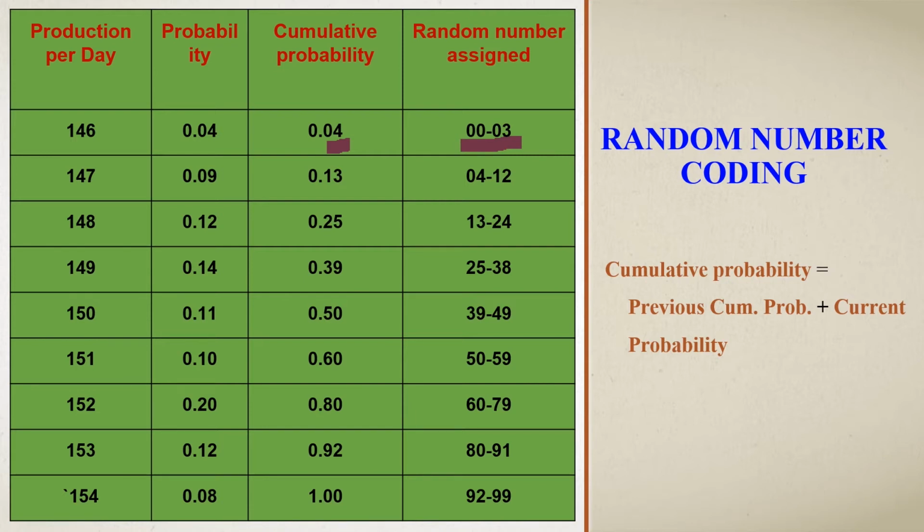Let's check the second row. We have the cumulative probability as 0.13, the decimal part 13. So decrementing 1, we will have 12. And once 03 has been occupied, the next class interval starts from 04. So the class interval on the second production day is 04 to 12. In this way, we will fill up the remaining production days with the random numbers. This is all about random number coding.